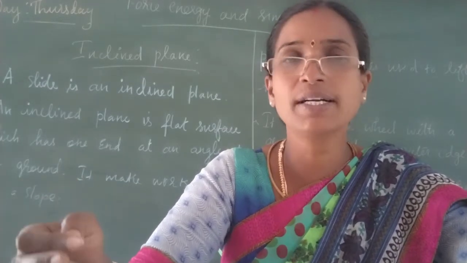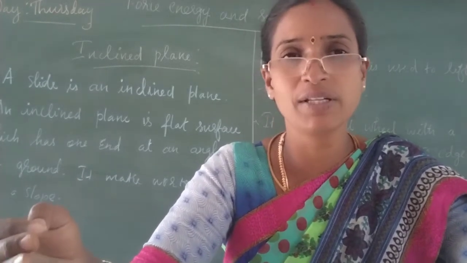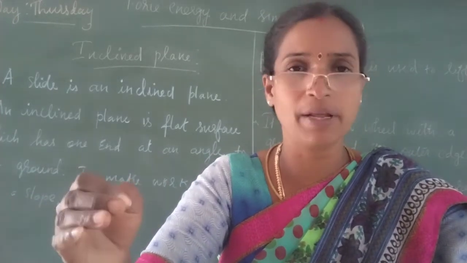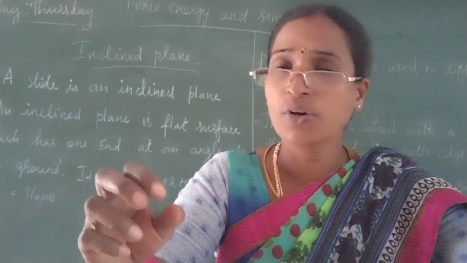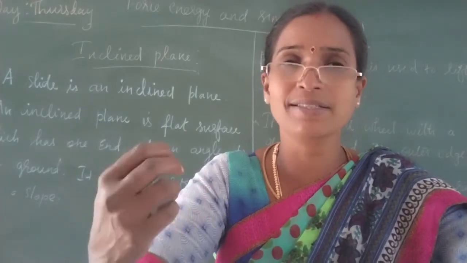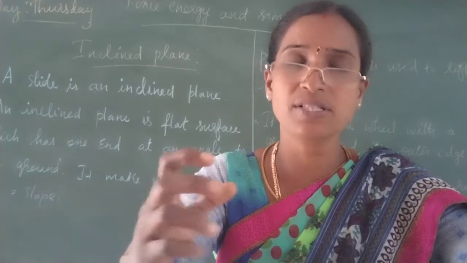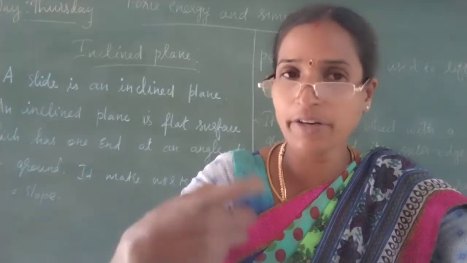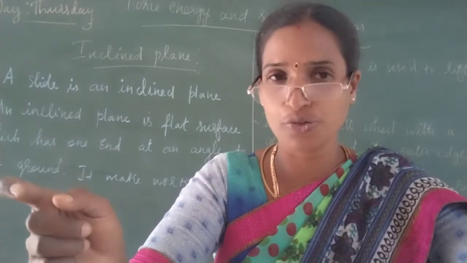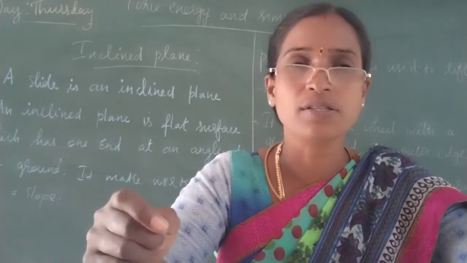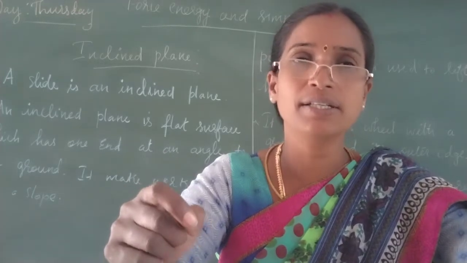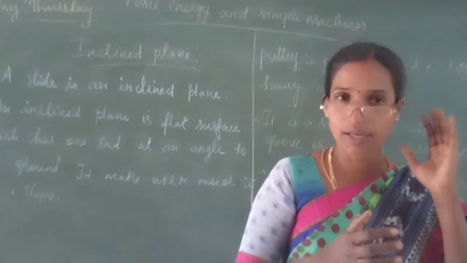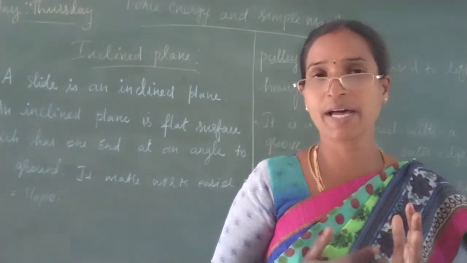See in your textbook, page number 92, the diagram of a ball rolling down an inclined plane. Just imagine and compare the ball rolling down the inclined plane as well as on the floor. You can identify the difference between rolling the ball on the slope, the slide, and on the floor.